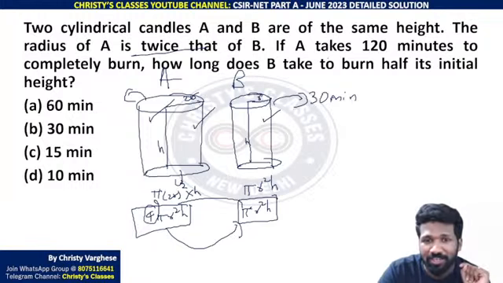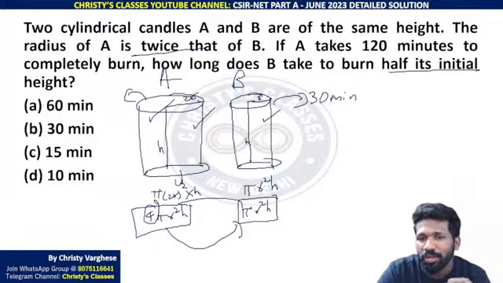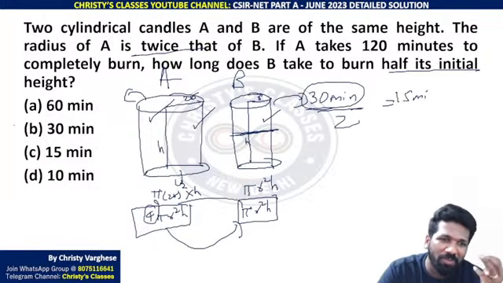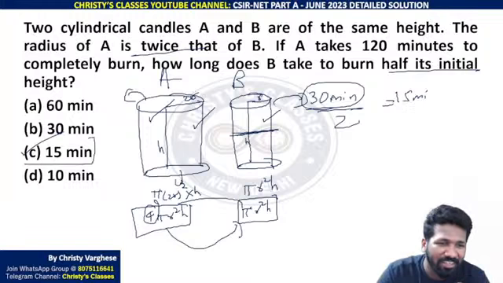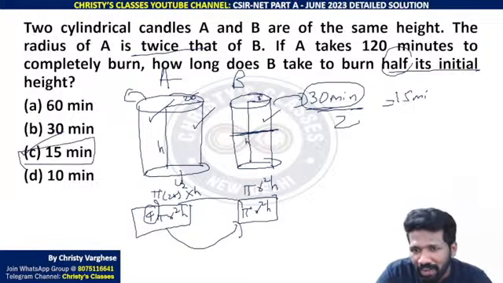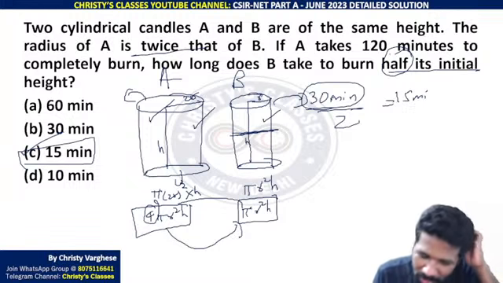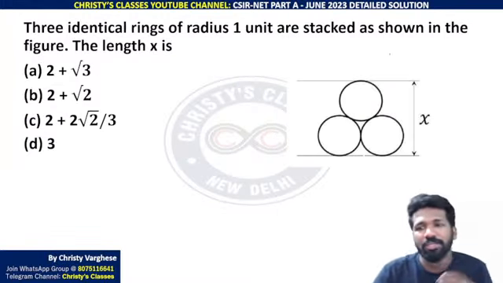But read the question. How long does B take to burn half the initial height? पूरा नहीं, आधा burn करना है. आधा burn करना है तो 30 मिनट का आधा काफी है ना. या 30 मिनट मिलेगा, ऑप्शन में भी 30 होगा. Please don't tick it. 15 is the answer because half its initial height is mentioned. That kind of silly mistakes please don't make. Hope all of you understood it.